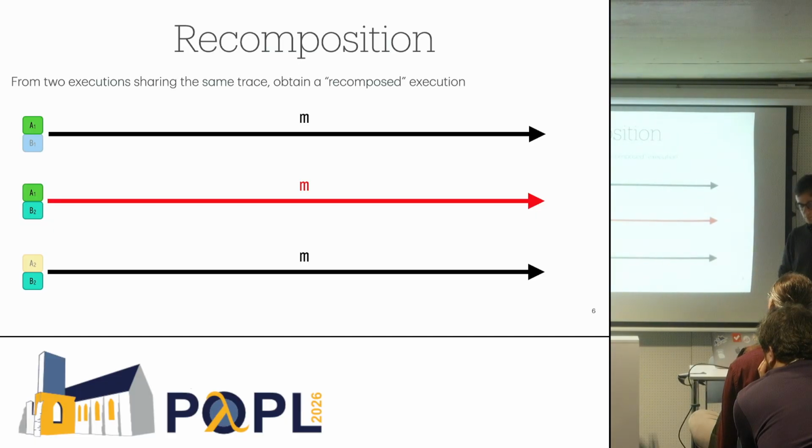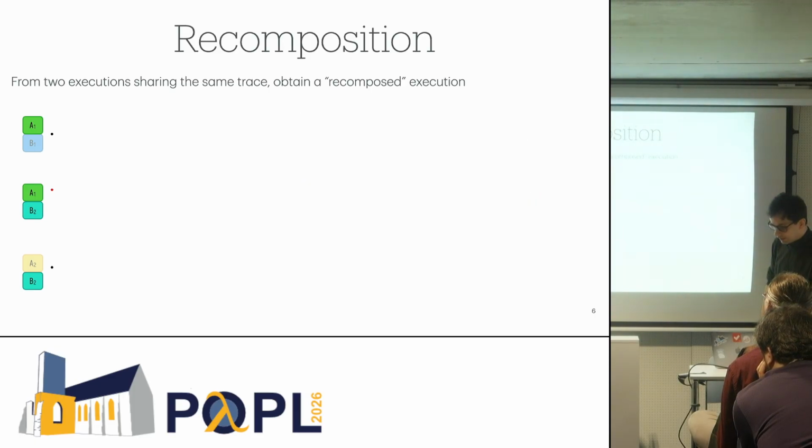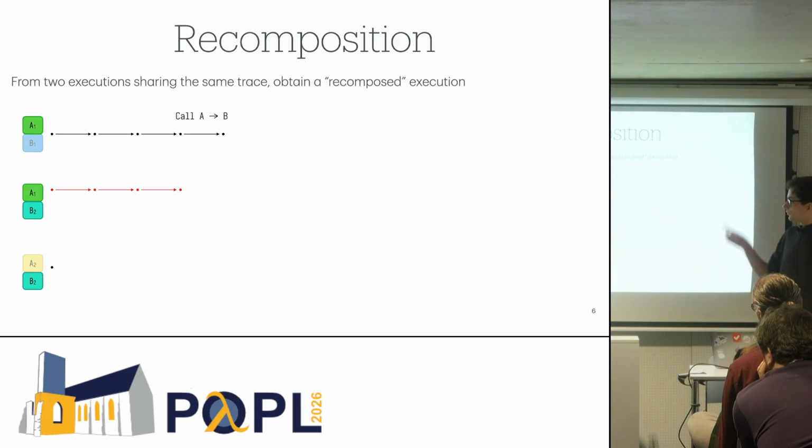We are using a conceptually simple argument. Imagine, for instance, that A starts with a silent step in the top execution, while in the middle we are also starting in A1, and we prove that we can do the same silent step. And we prove that we can repeat this until we reach an event: in the first execution, a call from the A part to the B part.